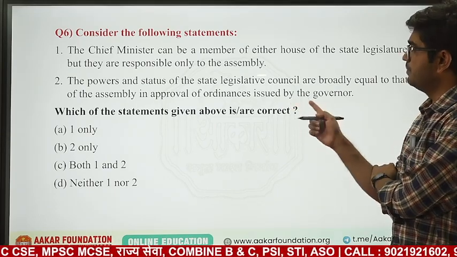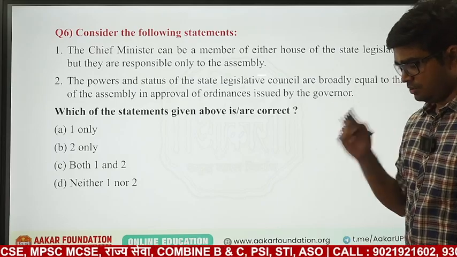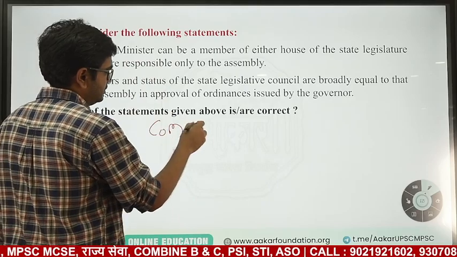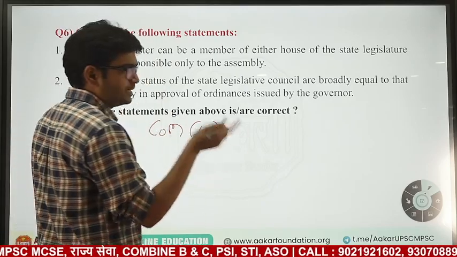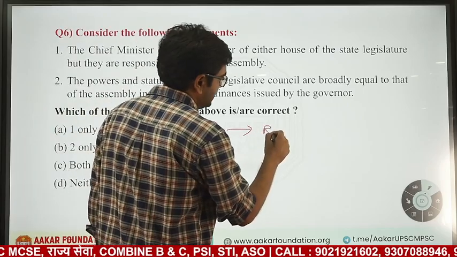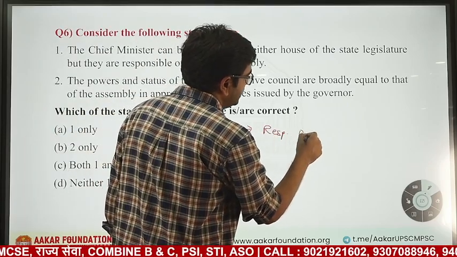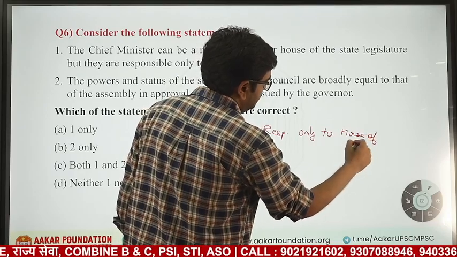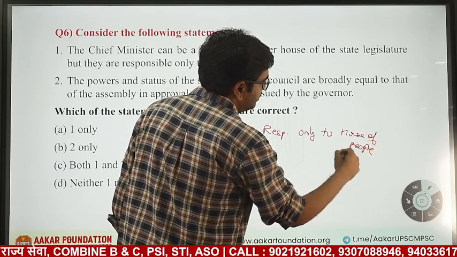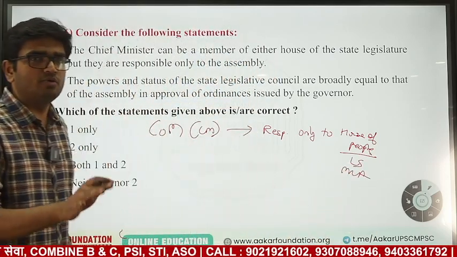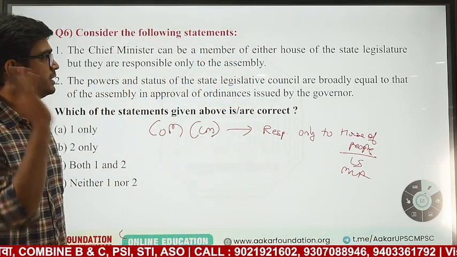So Chief Minister can be member of either house. You should know that the Council of Ministers, which includes the Chief Minister, or in case of Parliament the Prime Minister, is collectively responsible only to the House of People. That means Lok Sabha or State Legislative Assembly, not Rajya Sabha or Council.